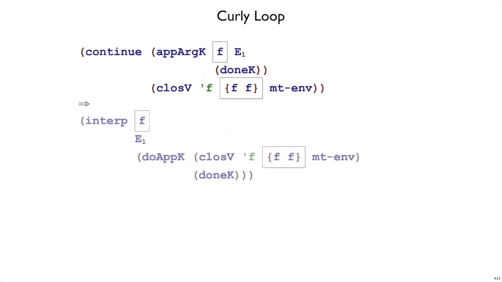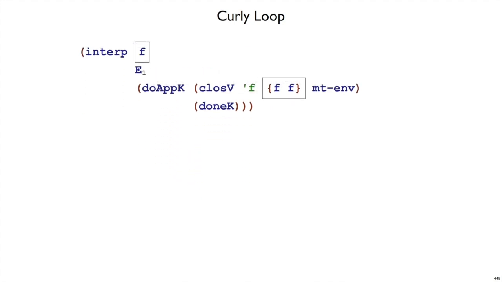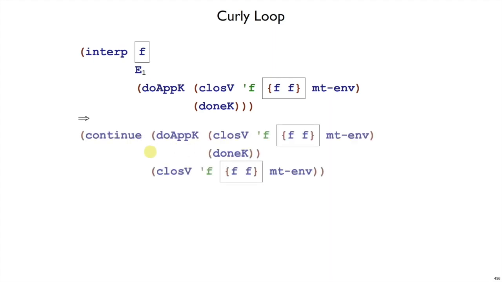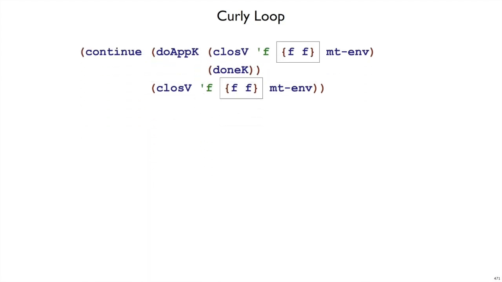App arg k, as we've seen, starts evaluating the argument expression in its environment. It extends the rest of the continuation done k with a do app k to remember the value for the function. And now we're interpreting f in E1 again, so we continue right away again with that closure that we find in E1. We continue with that closure value and the current continuation, which is this do app k, and that means that